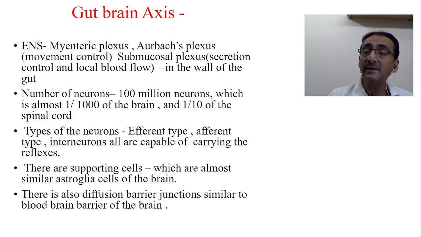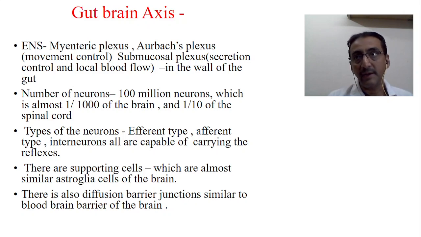Now, the major portions of the enteric nervous system, or gut-brain, are the myenteric plexus, Auerbach's plexus, and the submucosal plexus, which are present in the wall of the gut or intestine. The myenteric plexus and Auerbach's plexus mainly control the movement of the intestinal muscles.